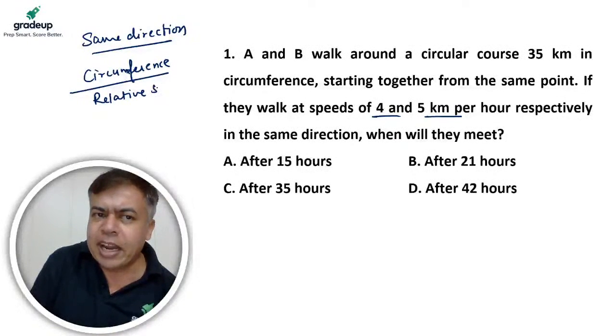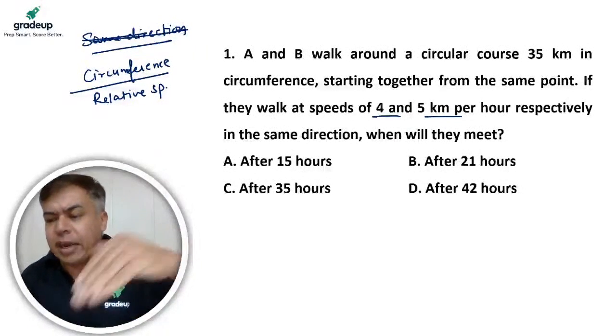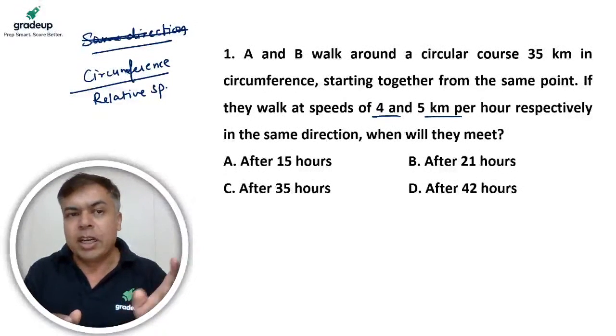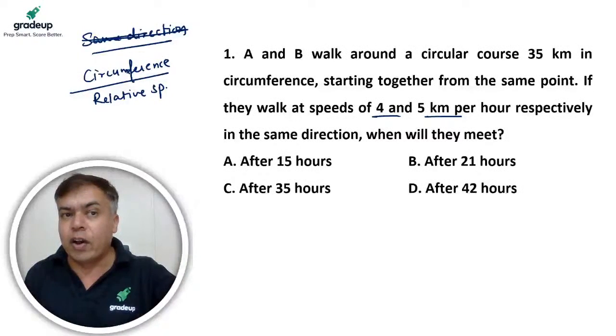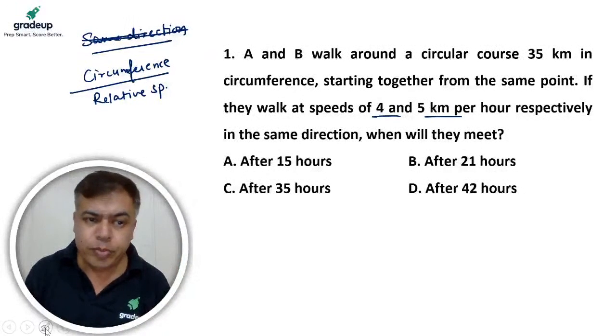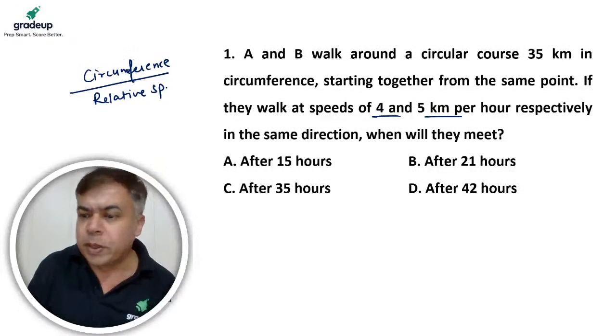So in same direction or opposite direction, it will be relative speed. In the same direction I will take a minus b, in the opposite direction I will take a plus b. But the meeting will happen at an interval of circumference divided by relative speed. So it will always be circumference divided by relative speed.